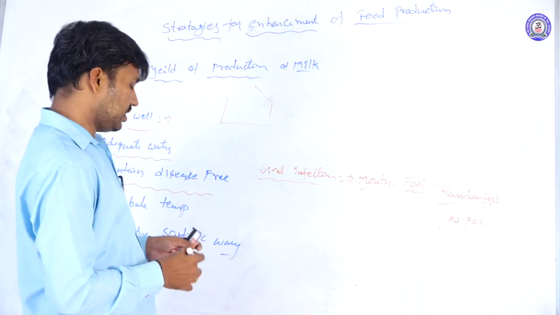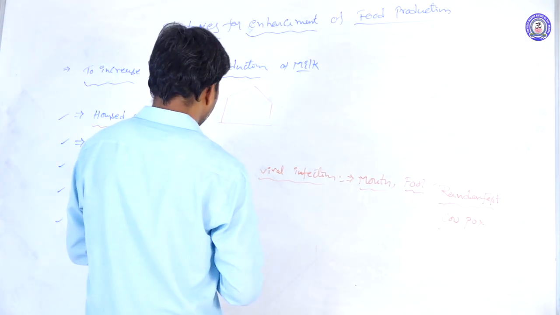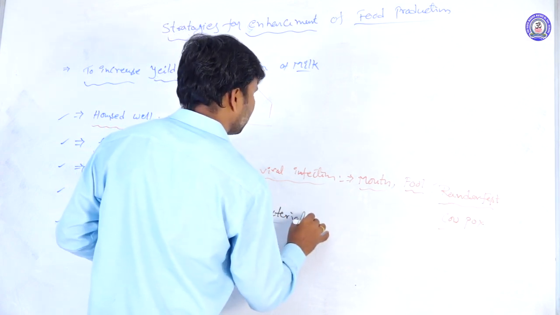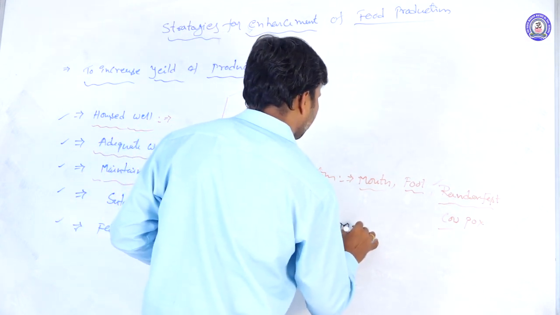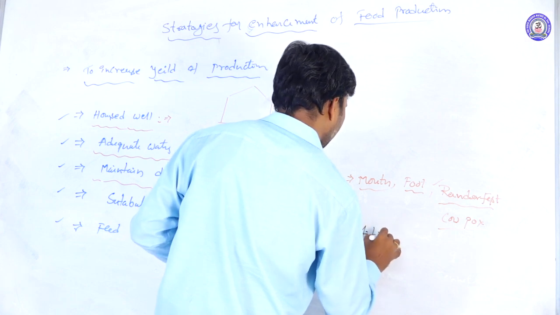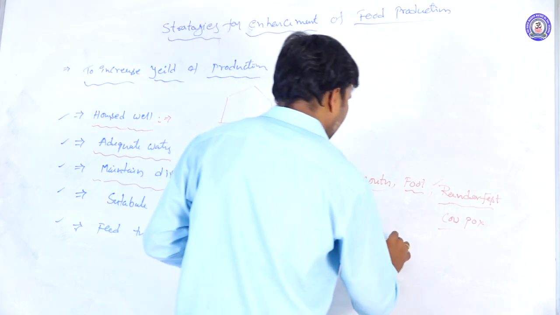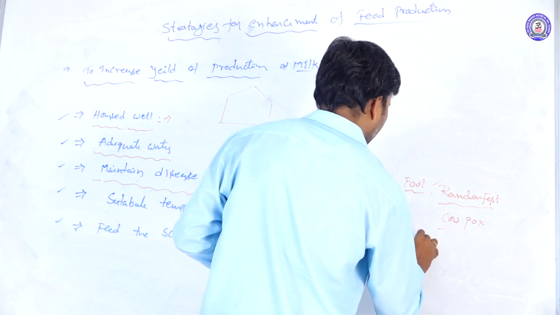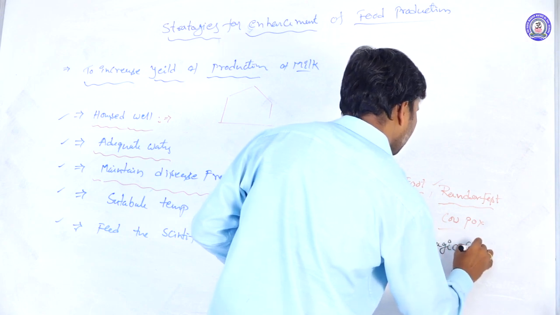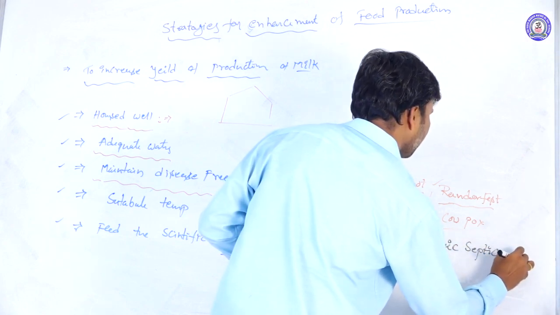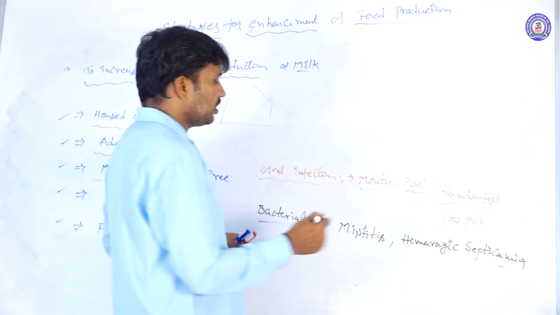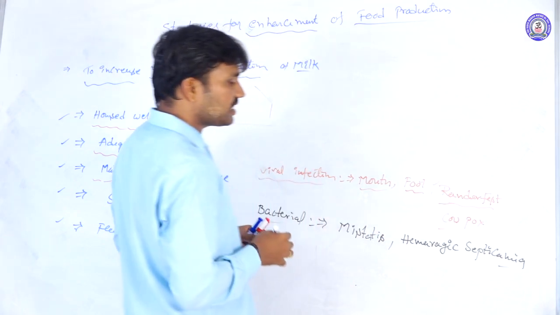So these are the viral diseases, and then there are bacterial diseases. For example, mastitis and hemorrhagic septicemia. These are bacterial diseases which occur in cattle. So mastitis and hemorrhagic septicemia.